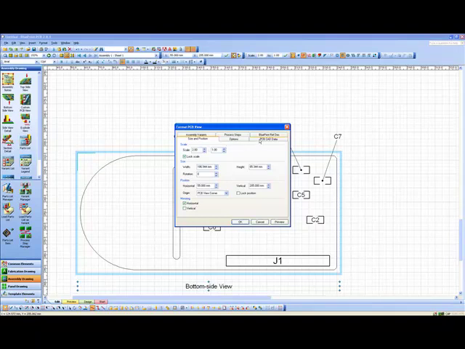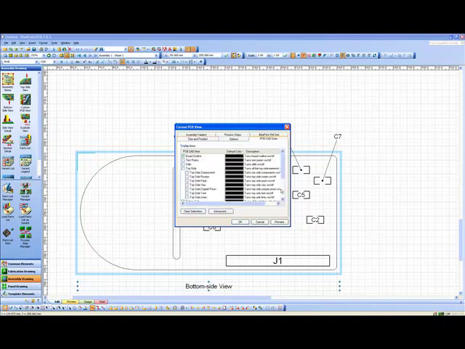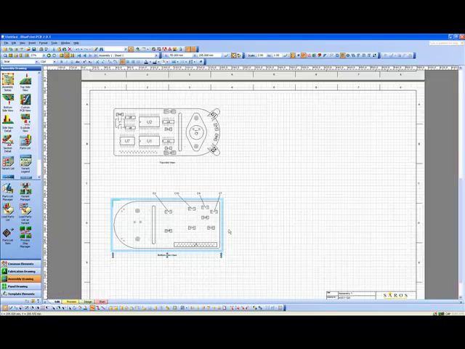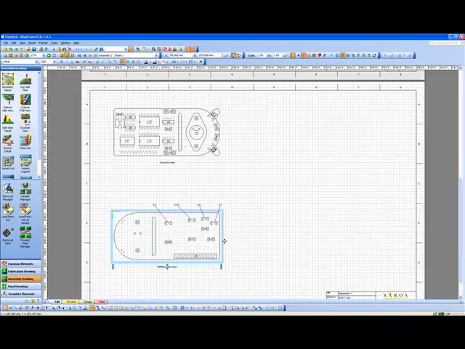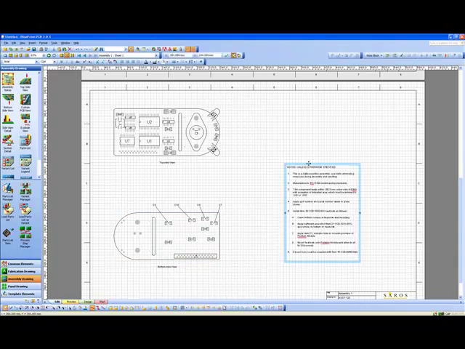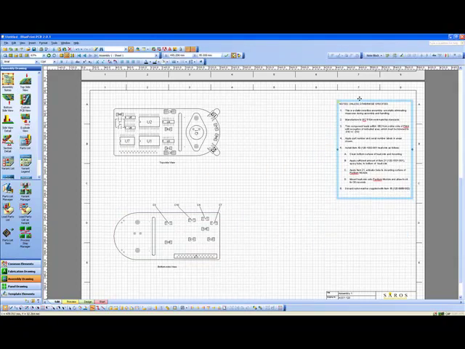Okay, let me turn back into here and just switch the pads on for that one as well. See what we got. Okay, so we've got a top side and a bottom side view of the PCB, so that's all good. We also have the same thing as far as assembly notes is concerned. We can bring some assembly notes in, and they have the same functionality as they do in the fabrication drawing.